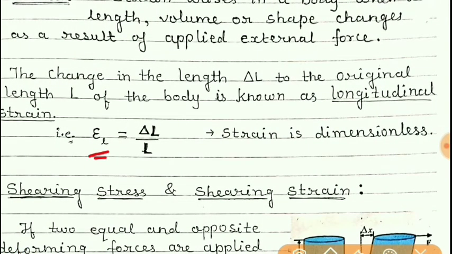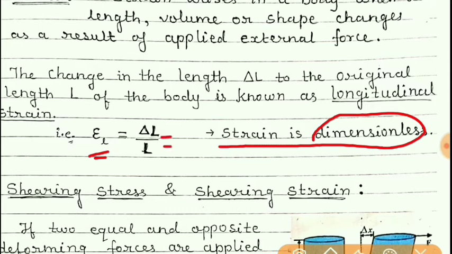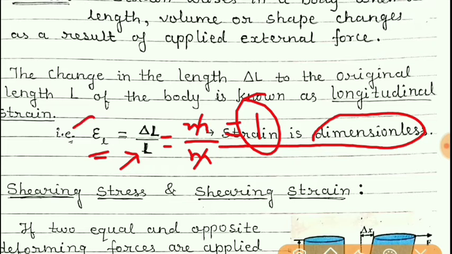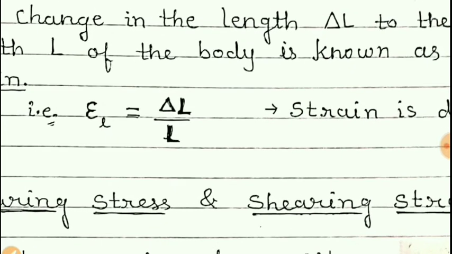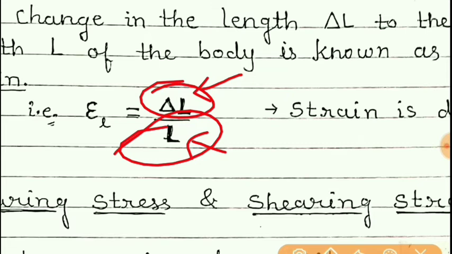Unit and dimension of strain. Strain is a dimensionless quantity, because we know the unit of change in length. What is the unit of change in length? Meter. What is the unit of length? Again meter. Meter will cancel and it results in 1. 1 means a constant number. So strain does not have any unit, and so it does not have any dimension, because it is the ratio of the same physical quantity. Here also it is length, here also it is length.